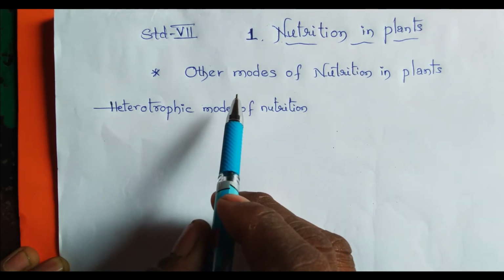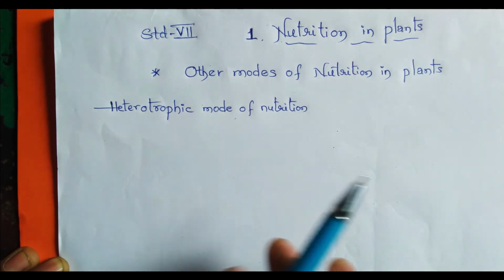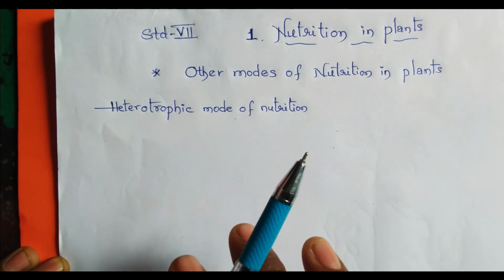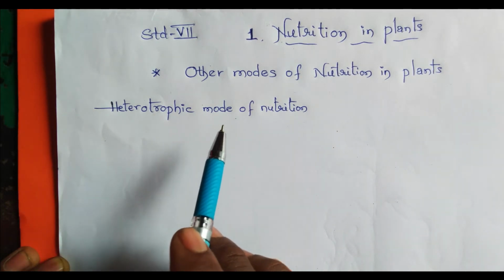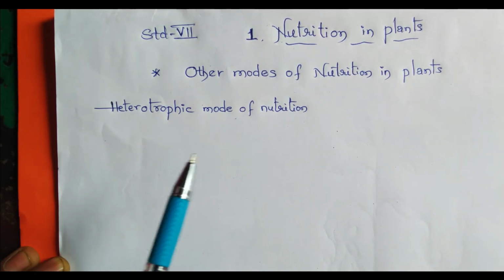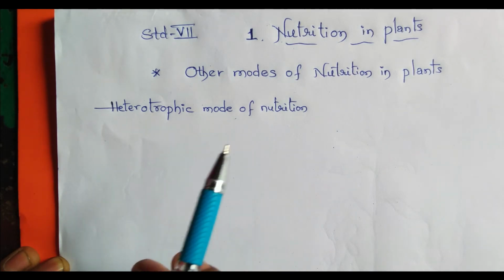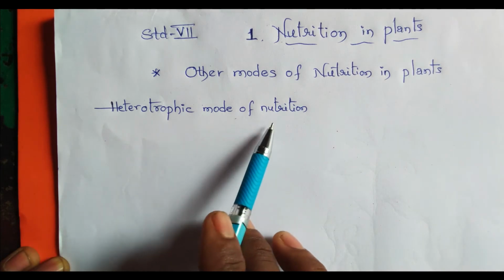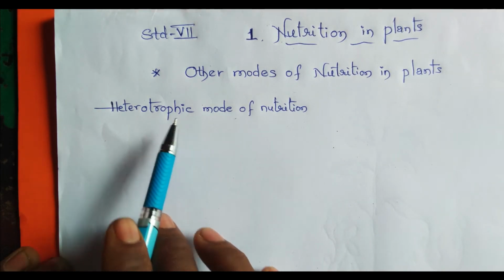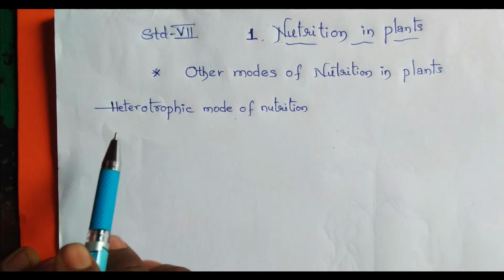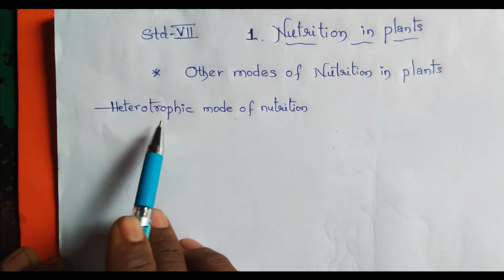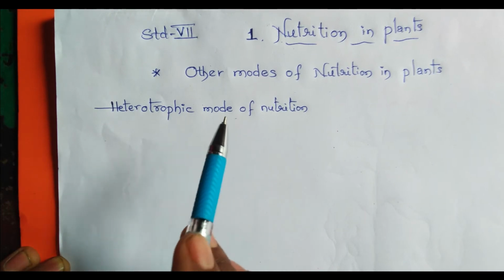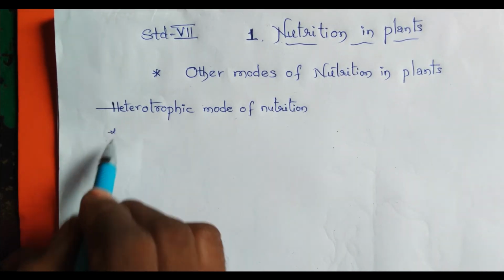In the last class we discussed that plants prepare their own food, therefore plants are called autotrophs. But a few plants do not prepare their own food; they depend on others, meaning they follow the heterotrophic mode of nutrition. Heterotroph means they depend on others. I will take one example.